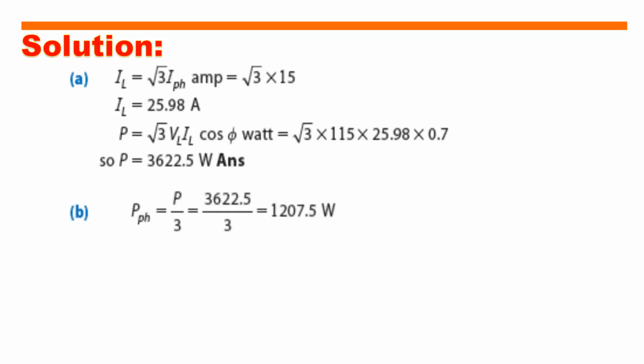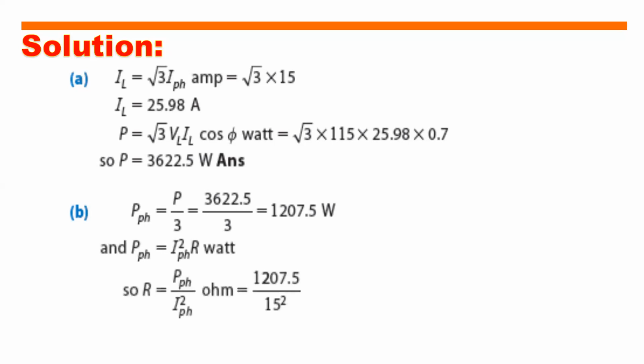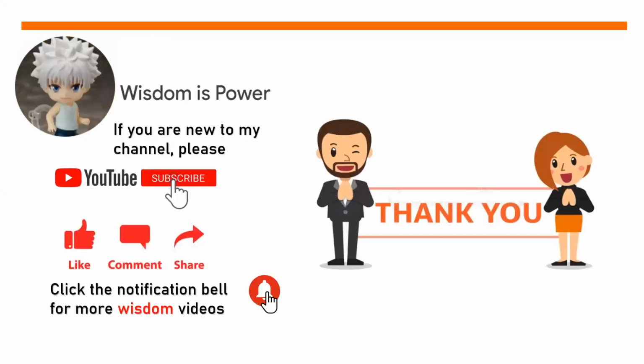Or simply 3.62 kilowatts. So for the power per phase, that is simply, we will divide the power by 3, and we will get 1,207.5 watts. And solving for the resistance per phase, that is power per phase divided by the phase current squared. So that is 1,207.5 divided by 15 squared, the phase current. So our phase resistance is equal to 5.37 ohms.